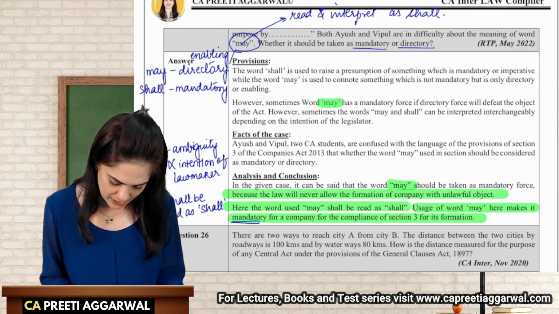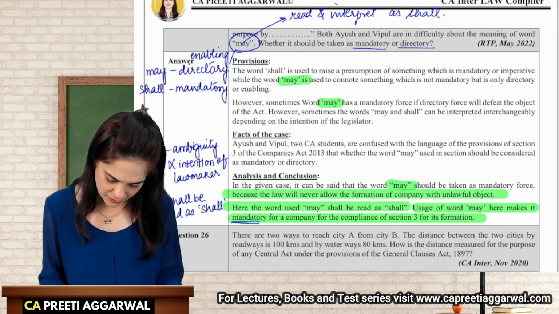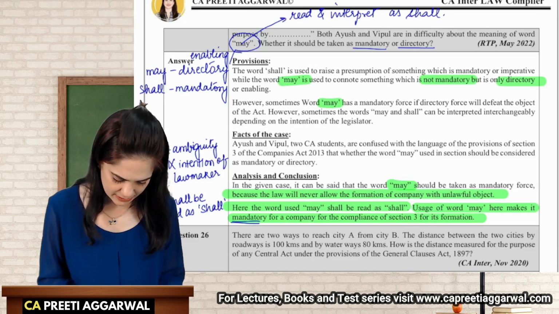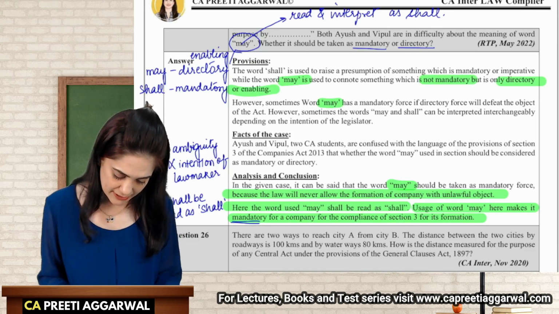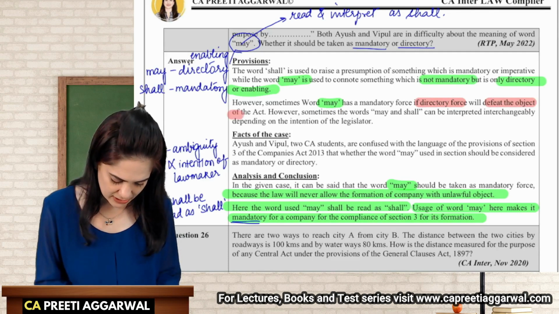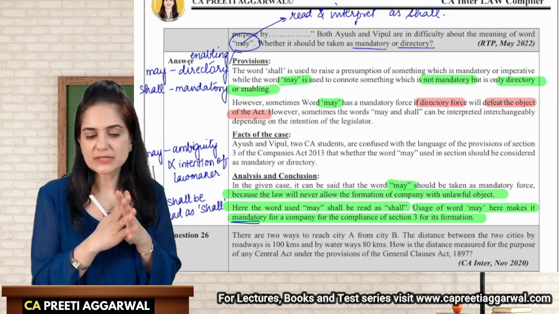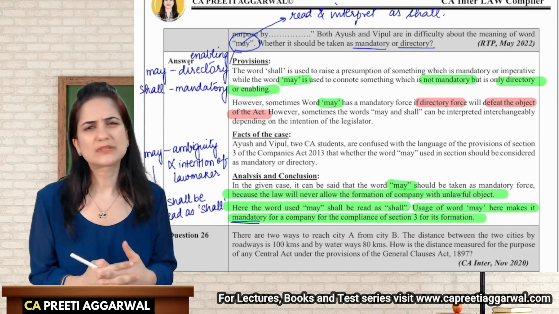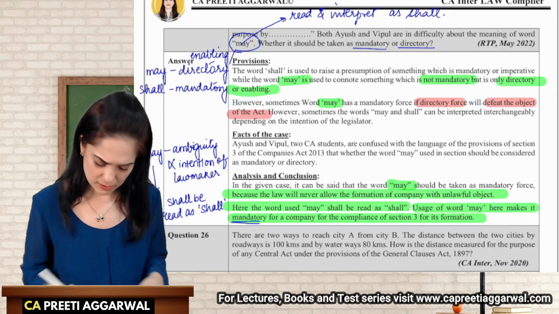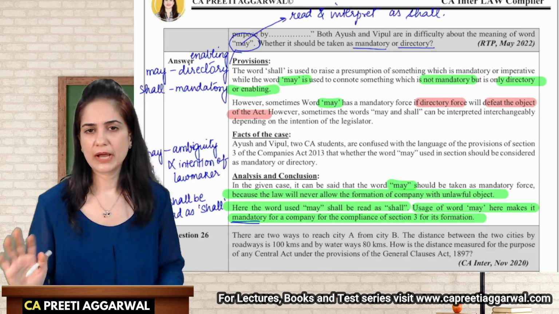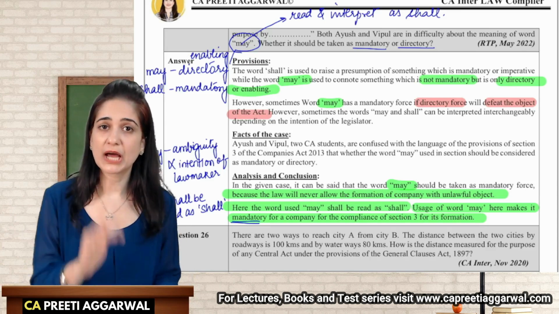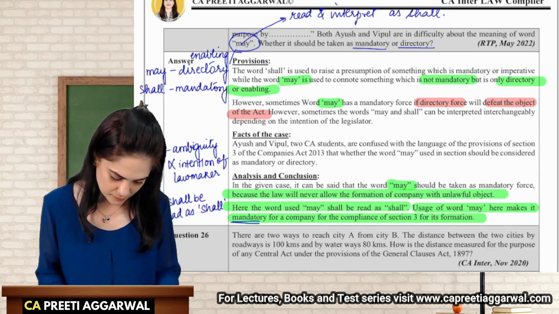The word may is generally not mandatory. It's only directory or enabling. It is mandatory if the directory provisions are defeating the provisions of the Act. If I use the word may and read the sentence as it is, I don't think that is the intention of the lawmaker. So then you use the word and see if shall is making more sense.